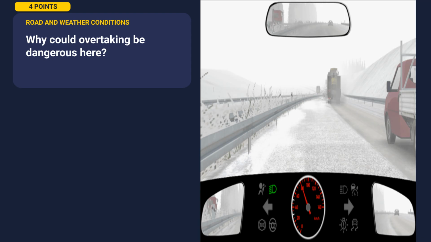Here's the next one for you. Why could overtaking be dangerous here? Study the scene carefully before looking at the options.